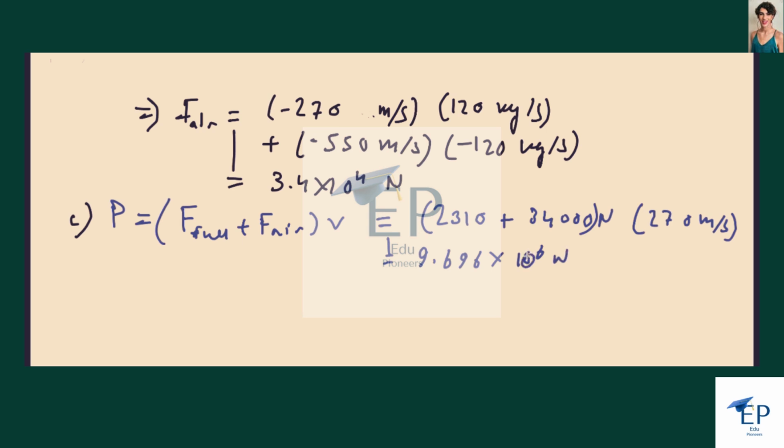Note that we need an answer in terms of horsepower. And so 1 horsepower is 746 watts. So we multiply by 1 over 746 here. And what we get is 1.3 times 10 to the 4 horsepower.